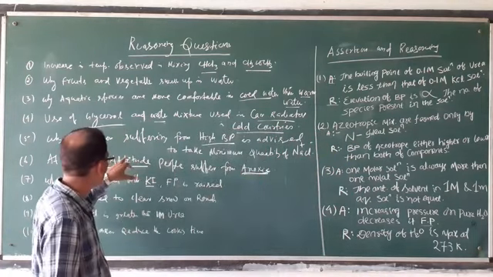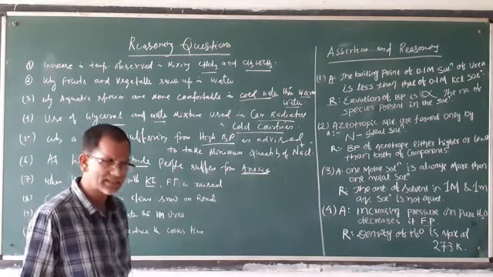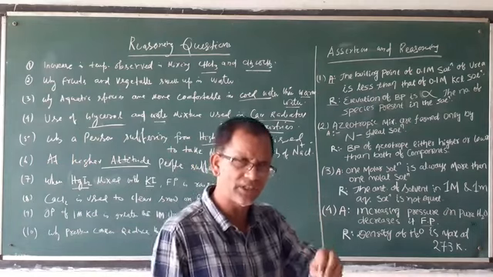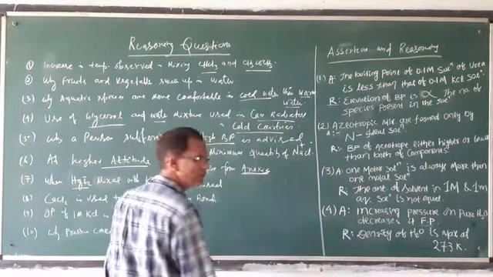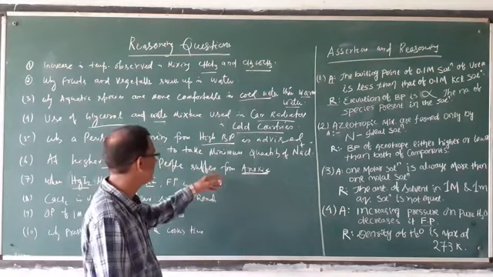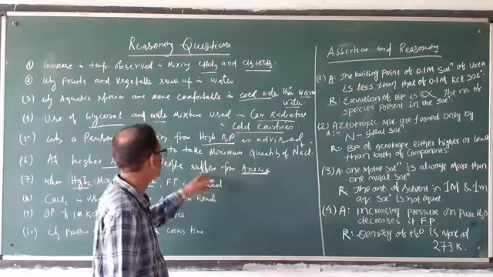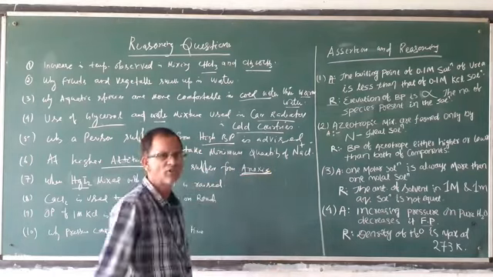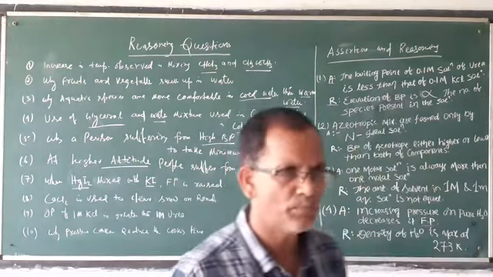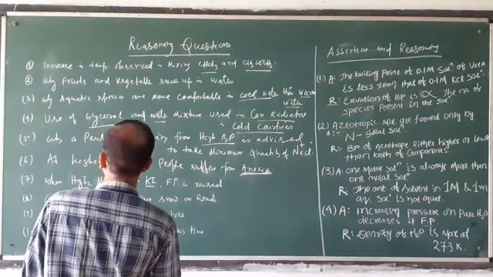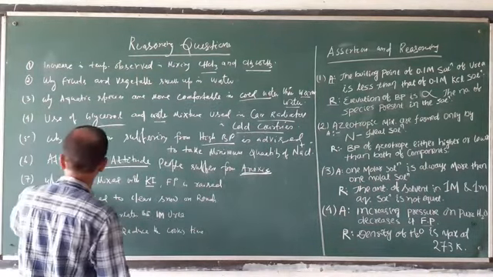At high altitude, pressure is less. That means the amount of oxygen will be less in the blood. That's why it is very difficult to exist at very high altitude. That's why a person suffers anoxia due to lack of oxygen in the blood. The amount of oxygen is less. Then question number 7, a very important question.